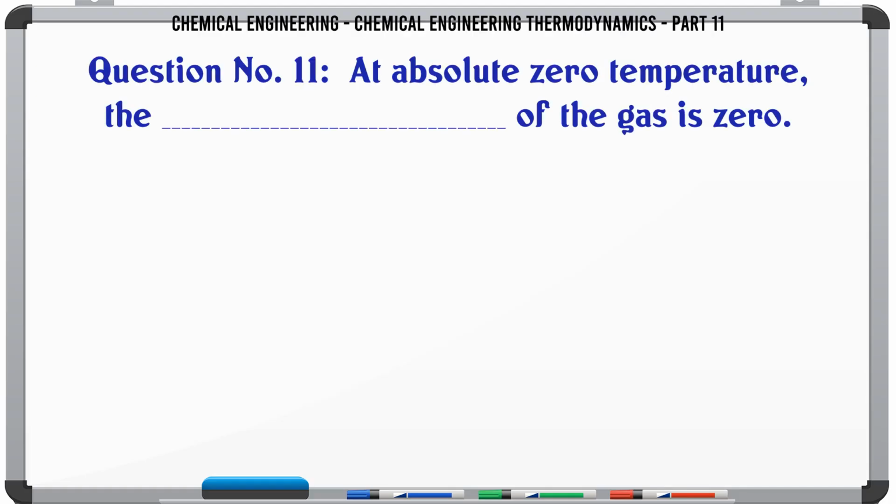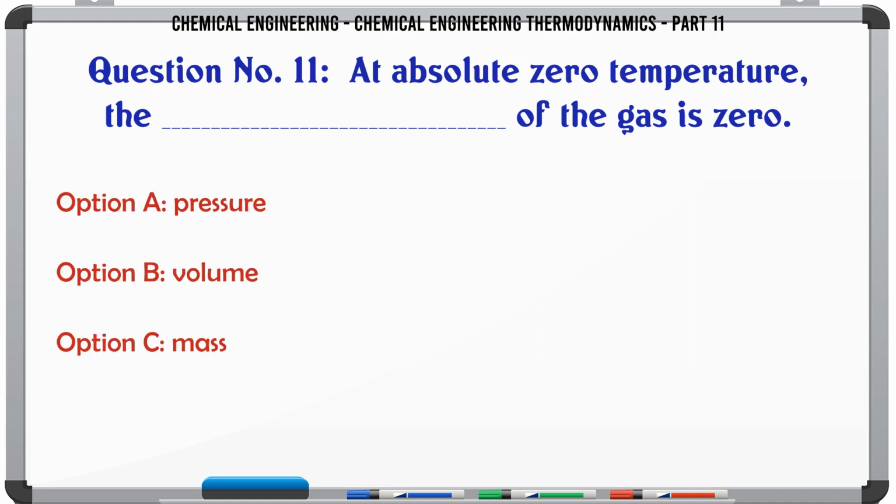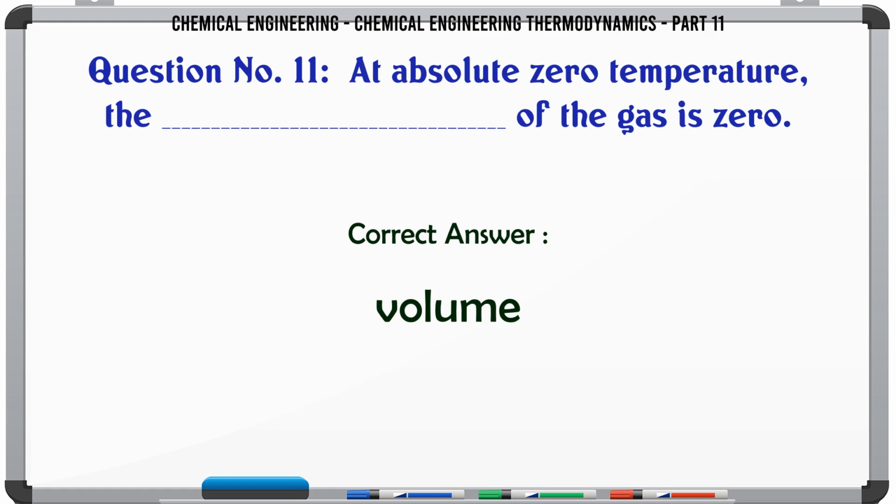At absolute zero temperature, the ___ of the gas is 0. A. pressure. B. volume. C. mass. D. none of these. The correct answer is volume.